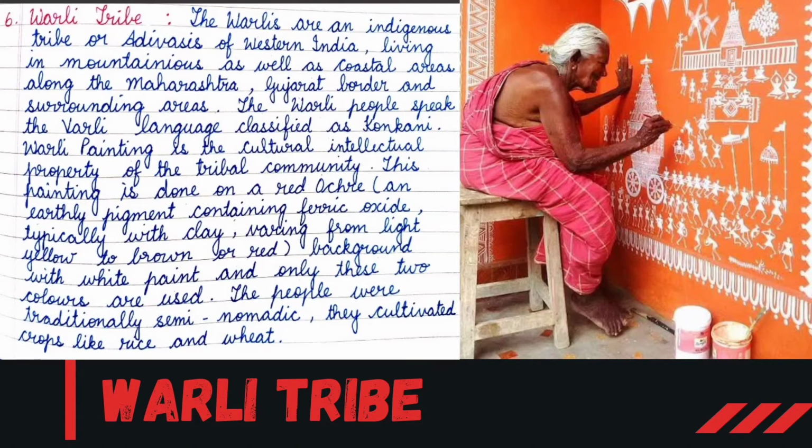This painting is done on a red ochre, an earthy pigment containing ferric oxide, typically with clay, varying from light yellow to brown or red. The background is white paint, and only these two colors are used. The people were traditionally semi nomadic. They cultivated crops like rice and wheat.